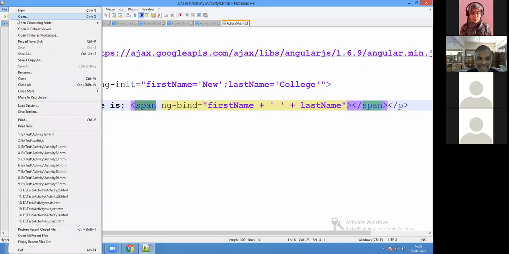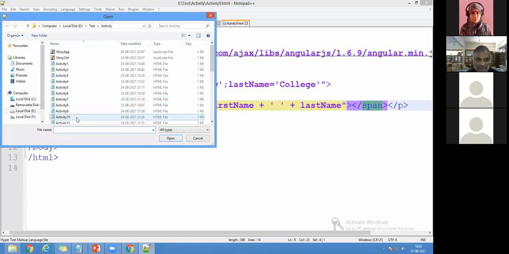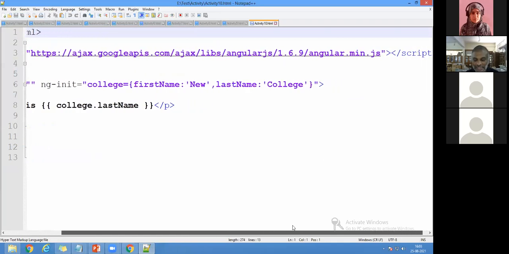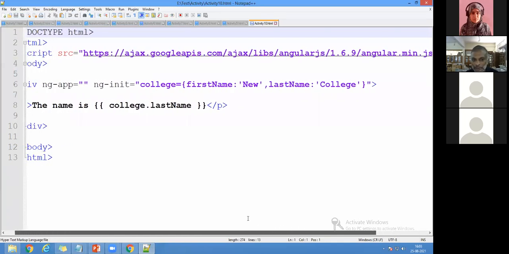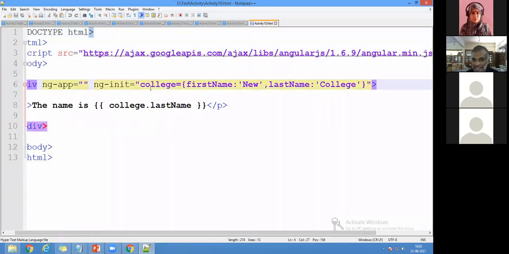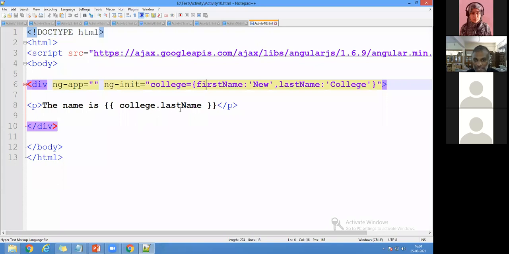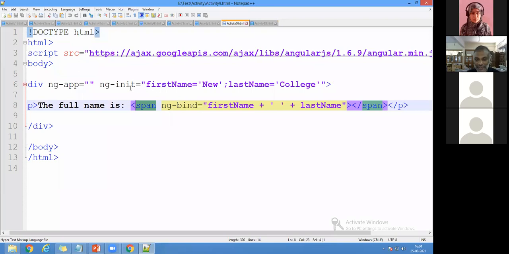And next, a very important thing: I'm coming here with activity 10. Now you can see that I'm using ng-init, and here college is equal to first name is new and last name is college, and I'm going to display college dot last name. Come to the previous program: I had given ng-init first name equal to new and last name equal to college, which means both are considered as variables. Remember that first name and last name are considered as variables.